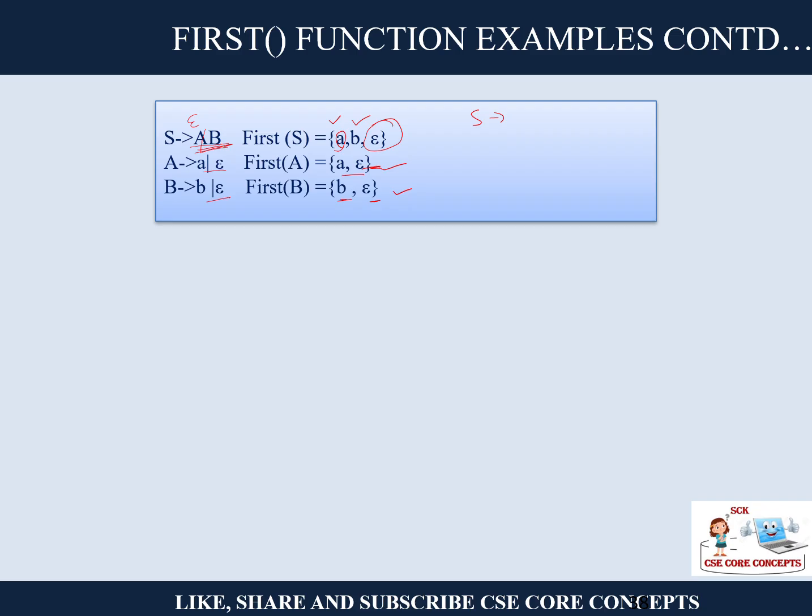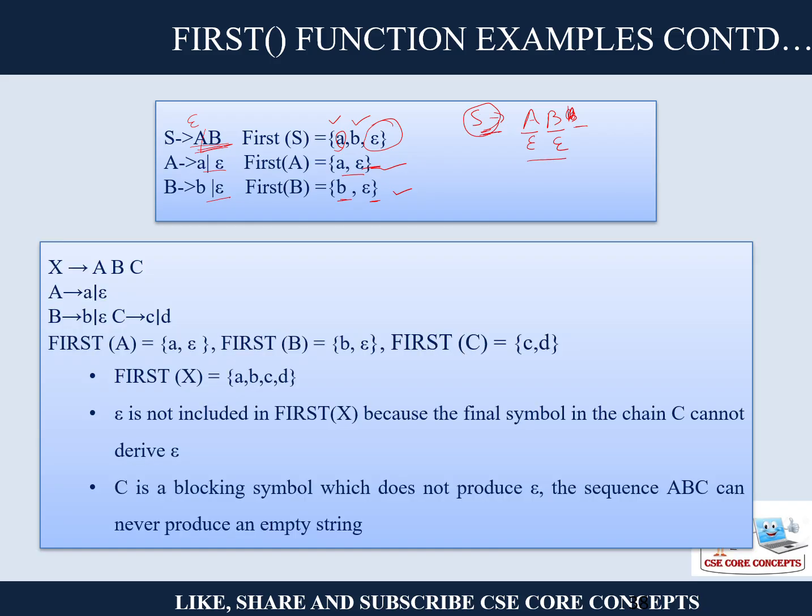Okay, in case, let's say for example, if it was this case, A, B, B, then if A is epsilon, B is epsilon, then in that case, first of S would be B. So you have to add B, no epsilon, because this S will never become epsilon. But since this is not there, if both A and B are epsilon, then S will become epsilon. So you have to add epsilon to the first.